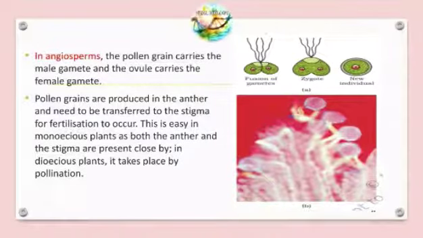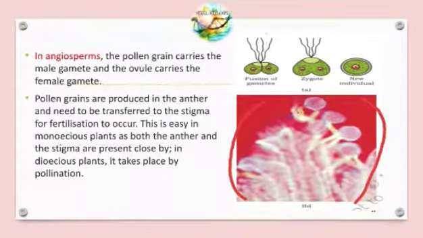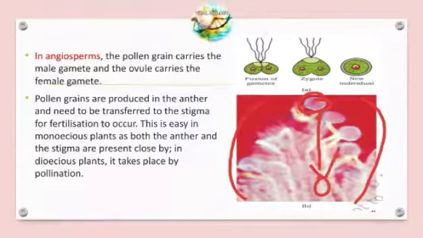Here in angiosperms the pollen grains carry the male gametes and the ovum carries the female gamete. These are the pollen grains that carry the male gamete, and down here the ovum is present singly. The pollen grains move to the ovum and fuse.